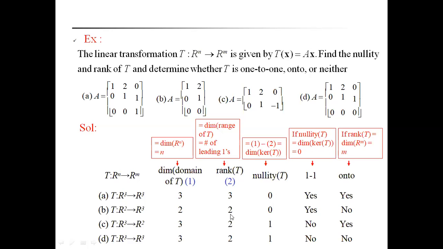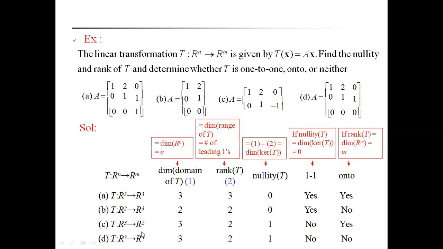Therefore, what is the dimension of R cube? Dimension of R to the power of m is 3. Therefore, it is not equal to the range of T. That's why 3 is not equal to 2. That's why it is not an onto mapping. So let us go for the third example.